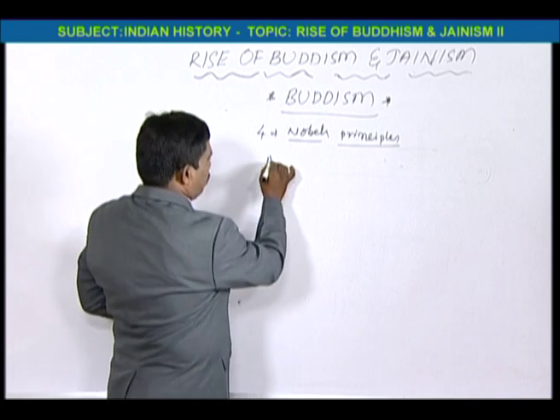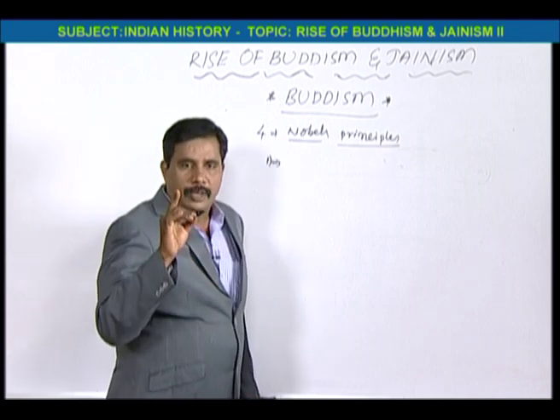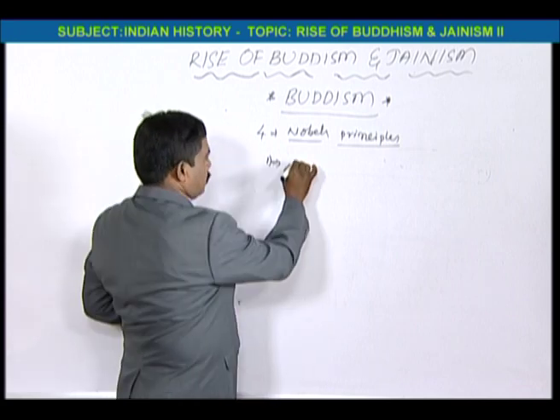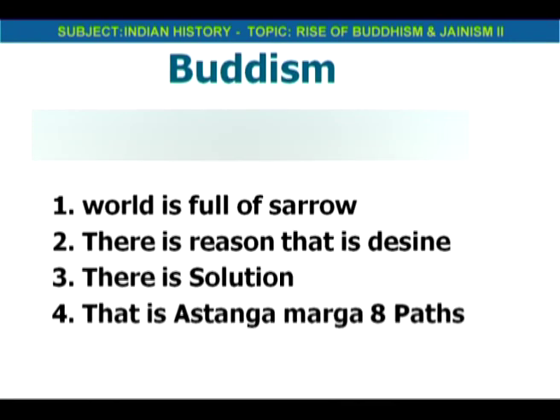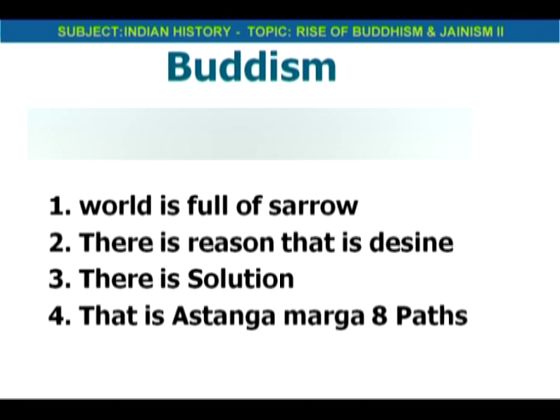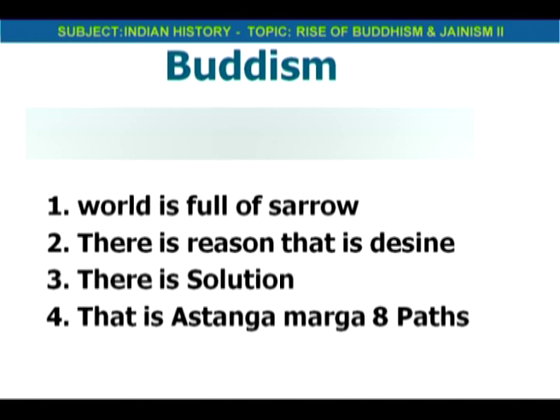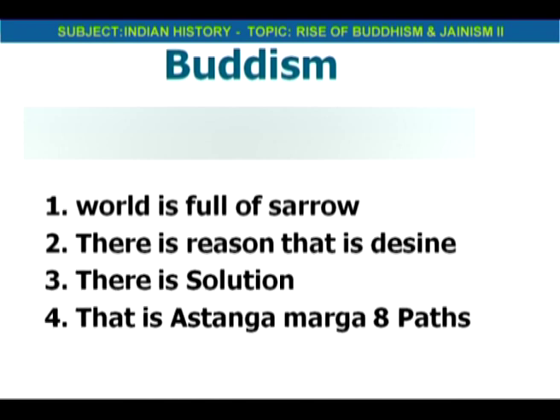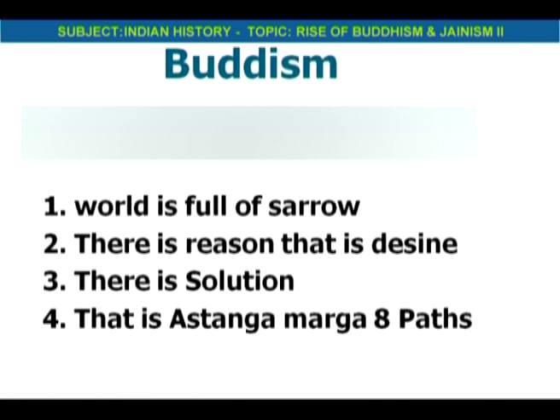First, total human life is full of sorrows. There is a reason for it, and that reason is desire. There is a solution to clear the desires. That solution is called the 8 paths, or Ashtanga Marga. So these are the noble principles.